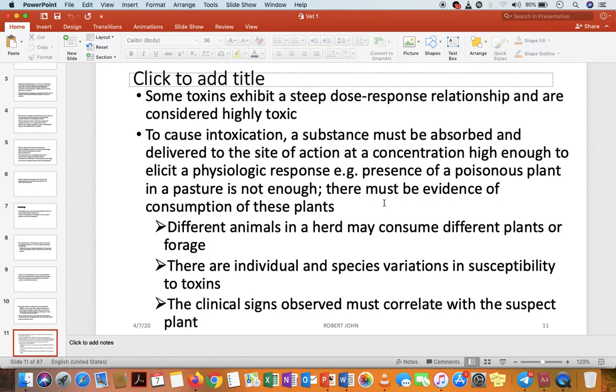So different animals in a herd may consume different plants or forage, and the individual and species variations in susceptibility to toxins and the clinical signs observed must correlate with the suspected plant.